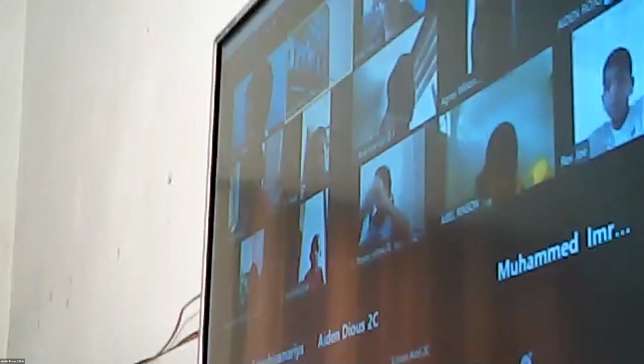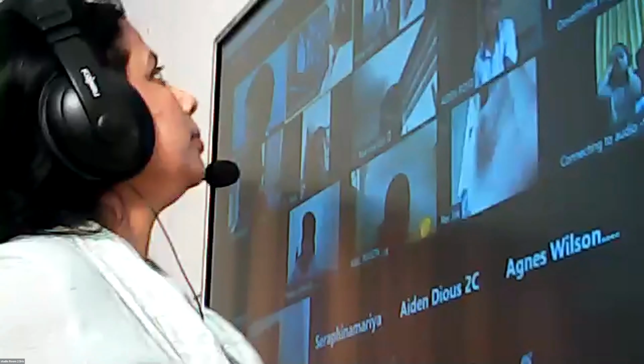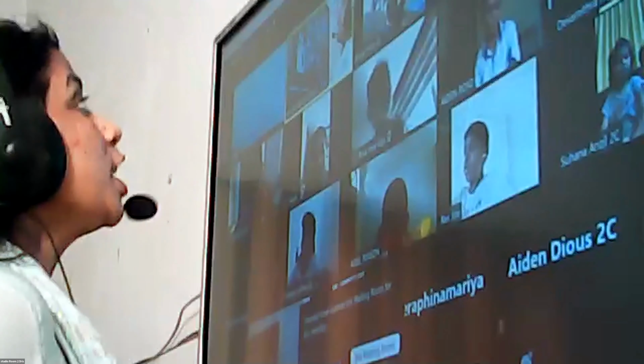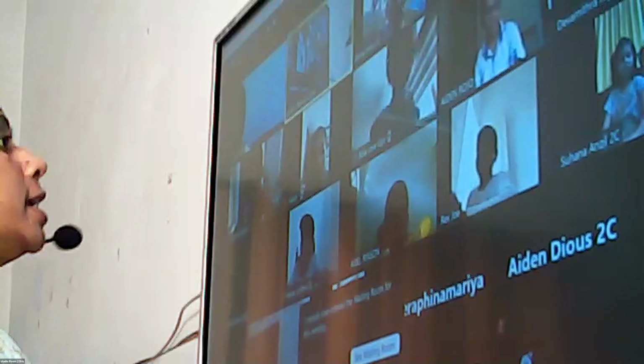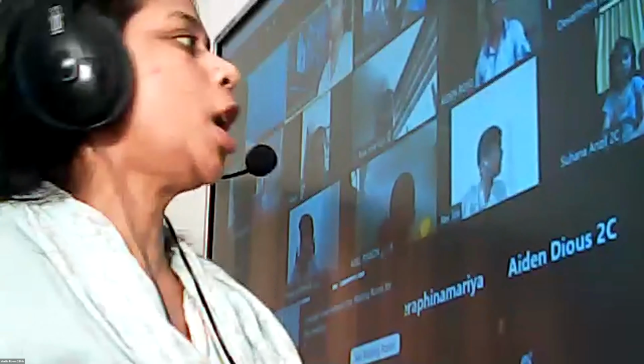We already learnt about verbs. What is a verb, children? Come on, one of you raise your hand and tell me the answer. Action words. Yes, action words are called verbs, or doing words are called verbs.